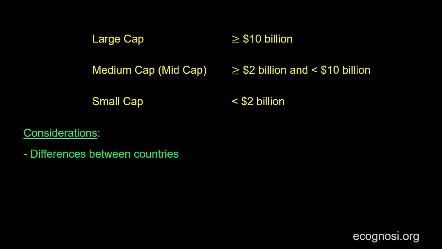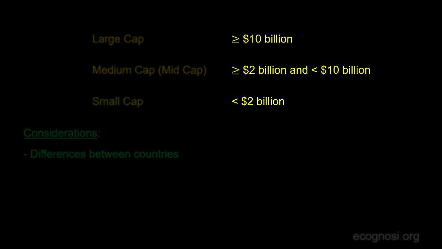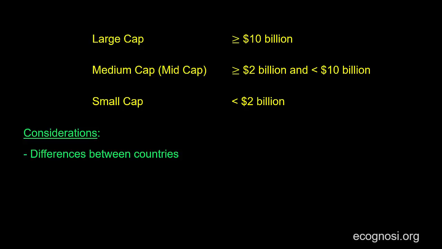Another consideration is that if you express what constitutes large, medium, and small cap in monetary terms, as we did over here, in nominal dollars, you need to make certain adjustments to the values over time to account for a number of factors, one of those being inflation.